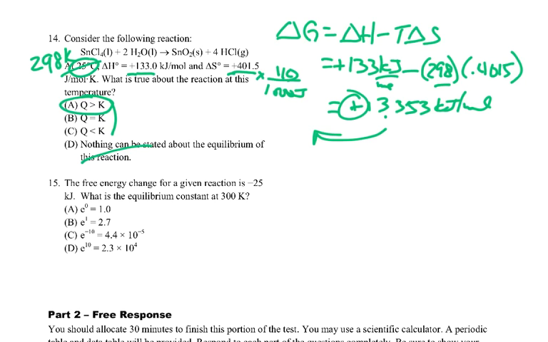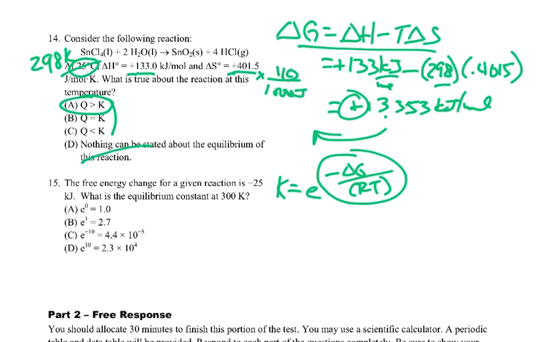Okay, 15. The free energy change for a given reaction is negative 25 kilojoules. So somebody has calculated like we've done here, and they got that as negative 25 kilojoules. So what is the equilibrium constant for this reaction? Well, we can go back to our original equation that's on the AP exam, but remember we mushed that one around, and we learned that K is equal to e to the negative delta G over RT. And so I want to get this value here and then take e to that value.